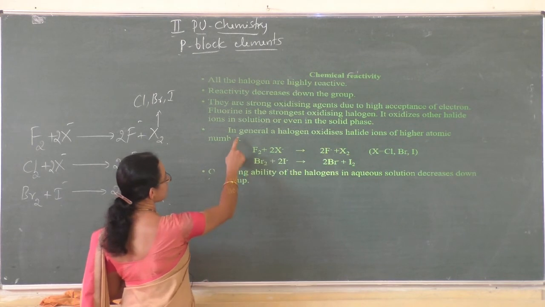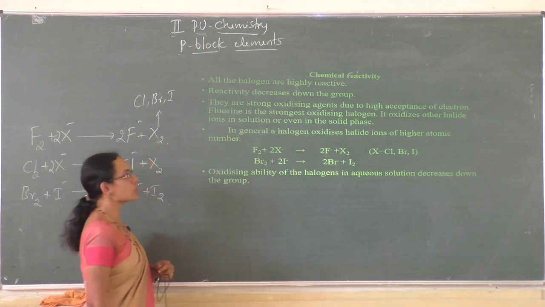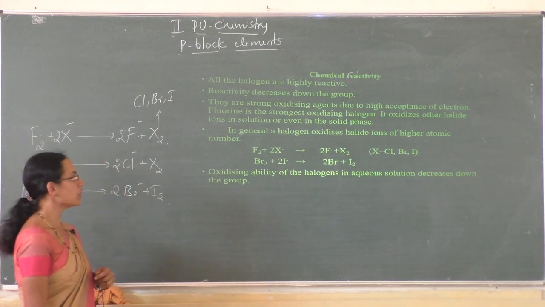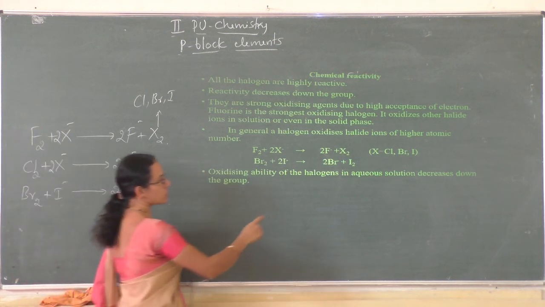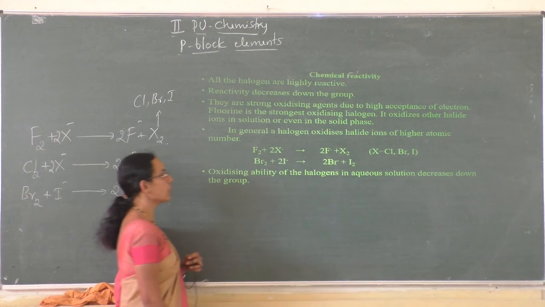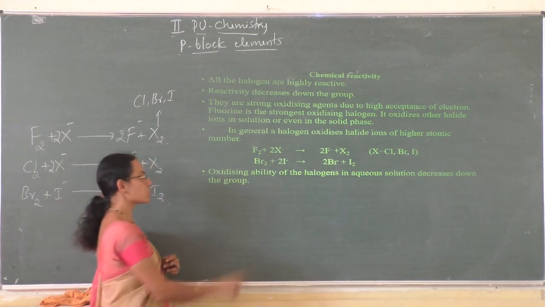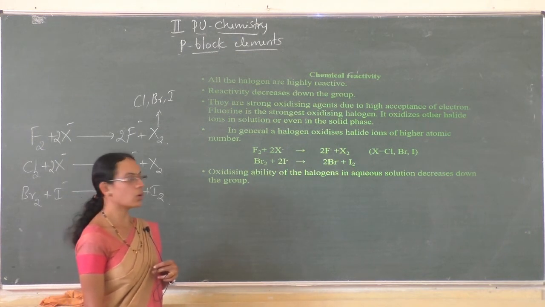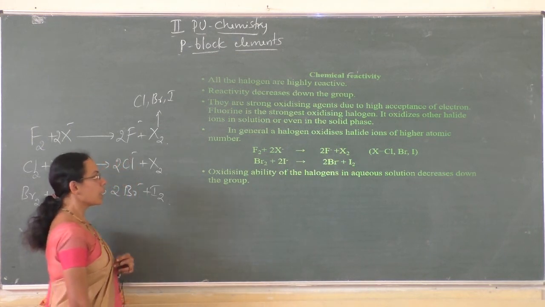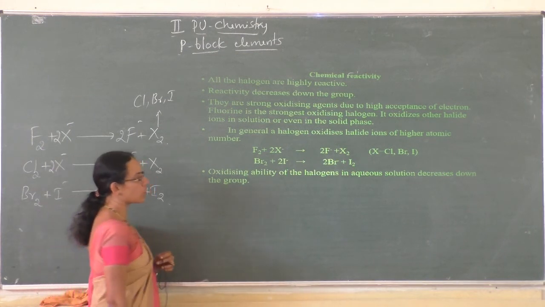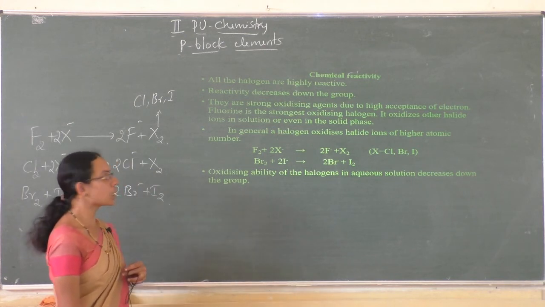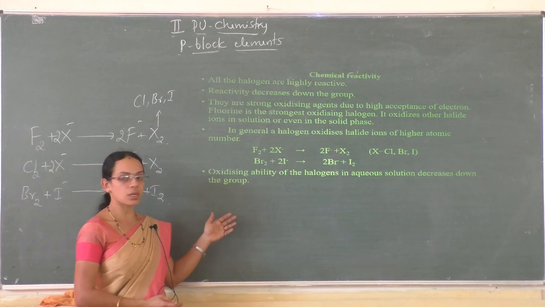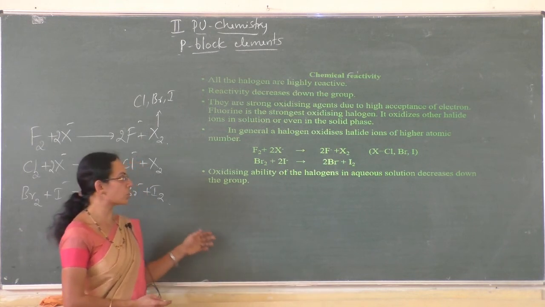So you may note this point. In general, a halogen oxidizes halide ions of higher atomic number. Fluorine can oxidize chloride, bromide or iodide. Bromine can oxidize only iodide ion, but chlorine can oxidize bromide or iodide ions. And the oxidizing ability of the halogens in aqueous solution decreases down the group.